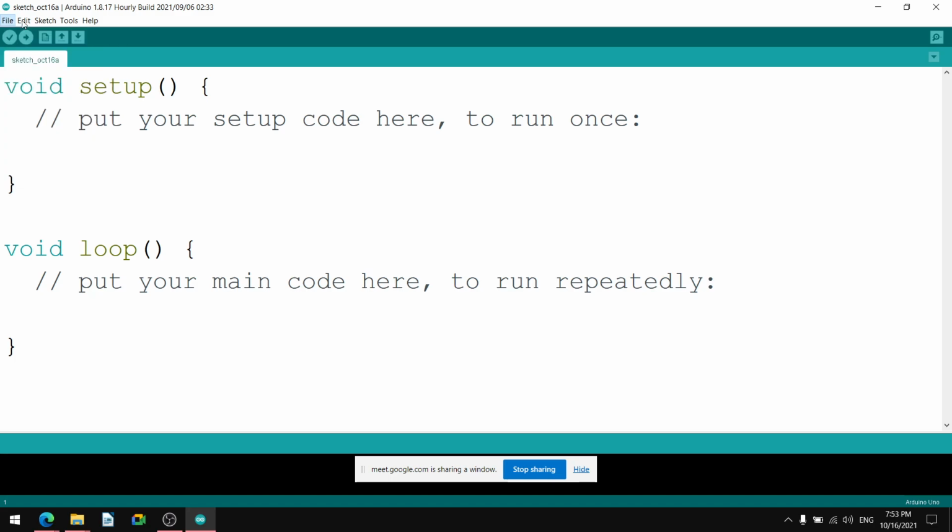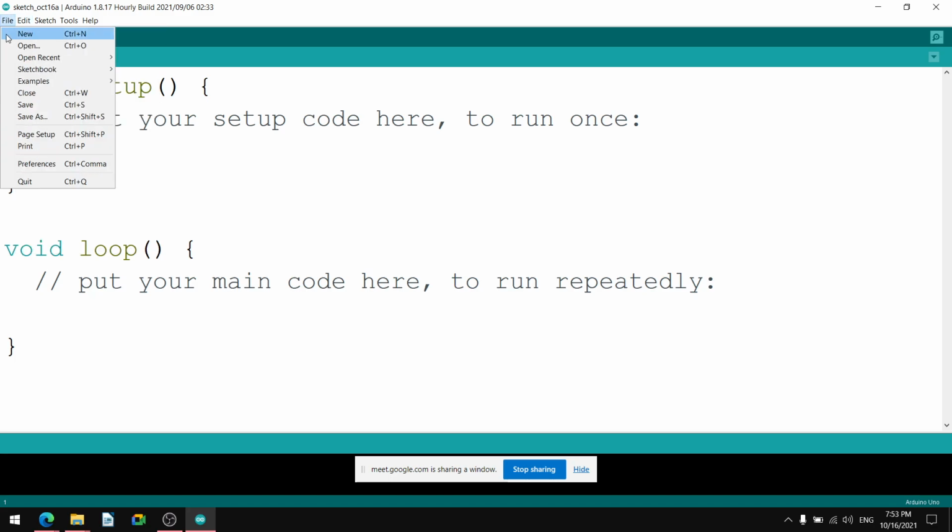Now in File, this is the new file. As usual, all these file menus for any program, Word program, Paint program, any application, generally File is having these buttons only. Any application you can open.